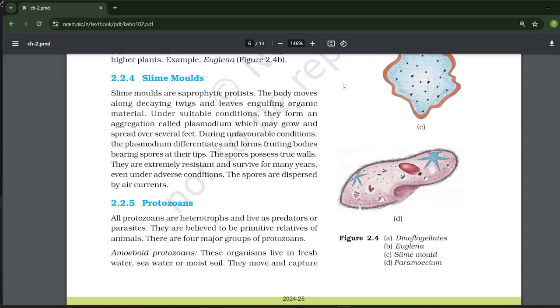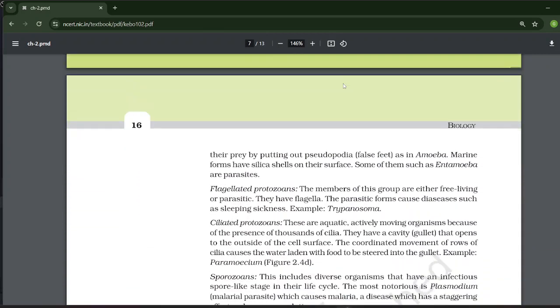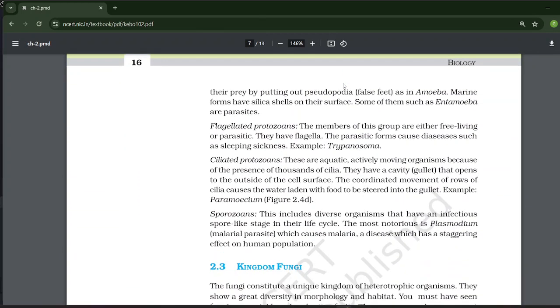Protozoa. All protozoa are heterotrophs and live as predators or parasites. They are believed to be primitive relatives of animals. There are four major groups of protozoa: amoeboid protozoa, ciliated protozoa, flagellated protozoa and sporozoa.